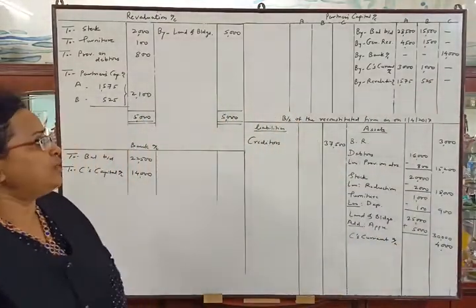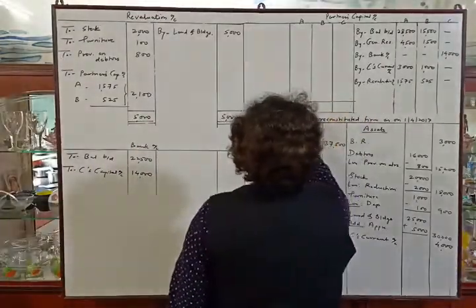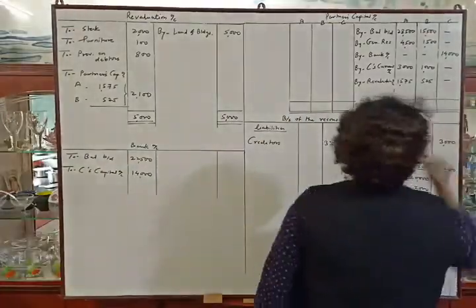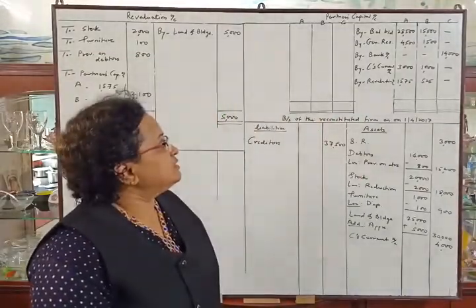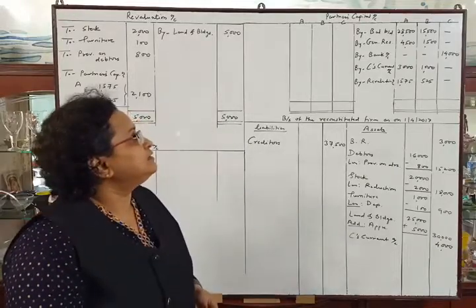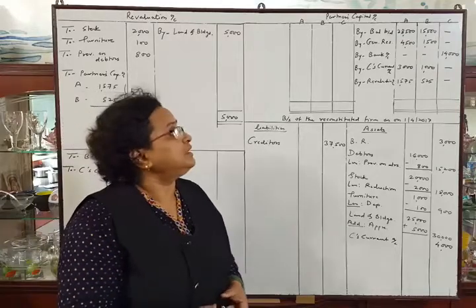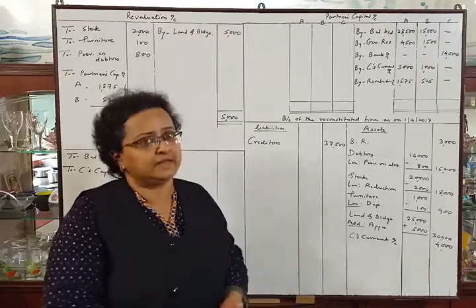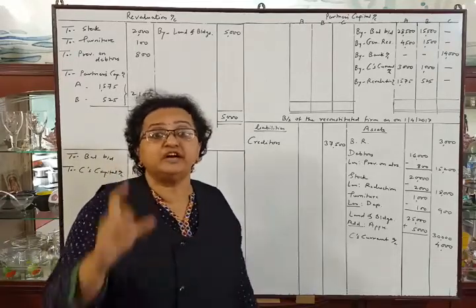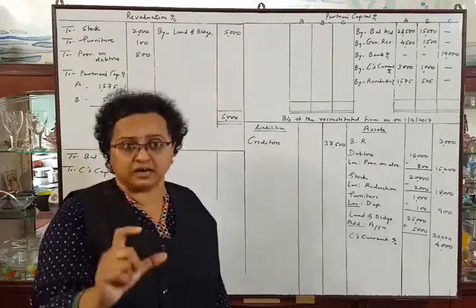Okay. Now we will tally the capital accounts. See, in this problem they told us to adjust the capital accounts in the new profit sharing ratio taking C's capital as a base and make the adjustment with the help of current account. It means the difference will be given the name of current account, not cash account.